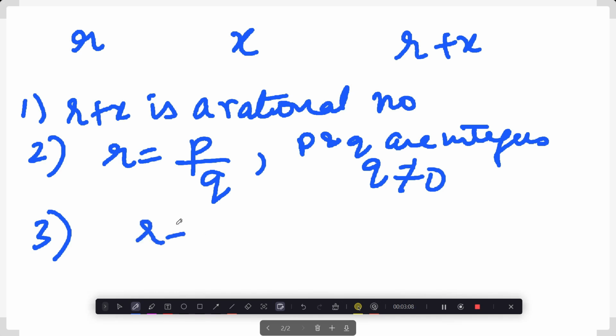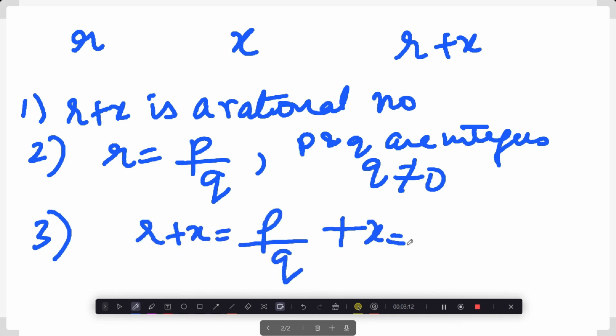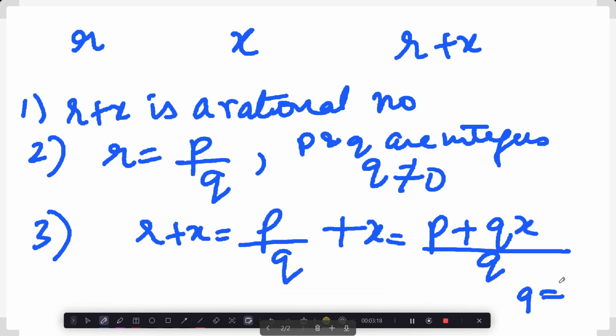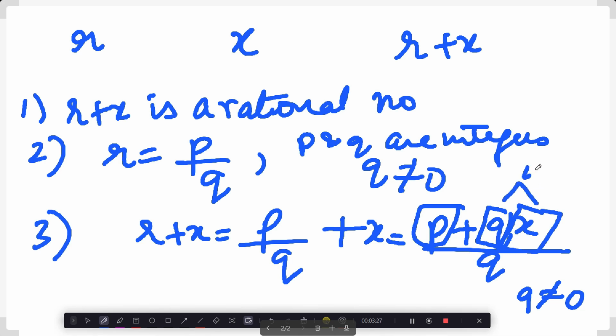So now R plus X will become P by Q plus X, which is P plus QX divided by Q. Here we know that Q is not equal to 0, which is fine, and P is an integer. But an integer multiplied by an irrational number will be irrational. We know this. And the sum of an irrational and a rational number, I'm trying to figure out whether I'm doing it correctly.